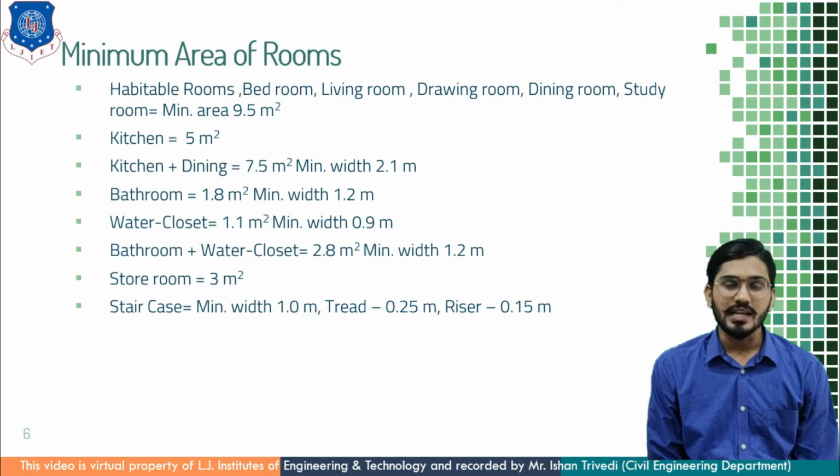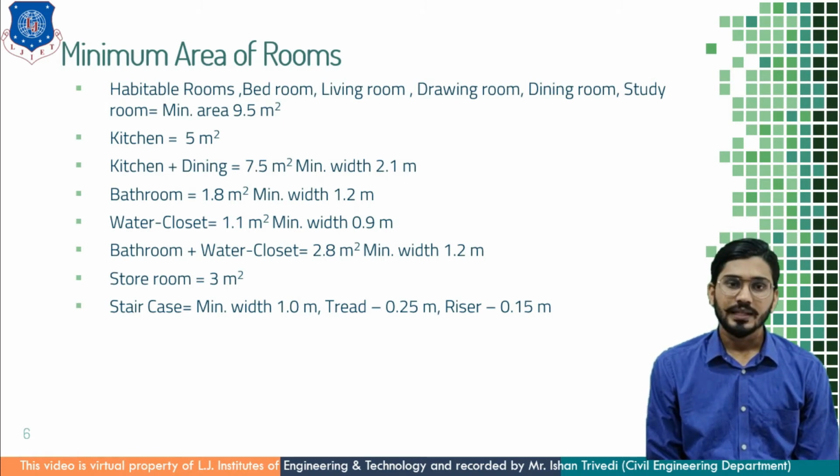These are the bylaws which are applicable to the design of building and the minimum standard dimensions that we have to keep while designing the room. For habitable rooms, bedroom, living room, drawing room, dining room and study room, the minimum area is kept 9.5 meter square. That means the dimensions should be designed in such a way that their multiplication is more than 9.5 meter square. For example, if I take a bedroom of 3 meter by 4 meter, then its multiplication is more than 9.5, which is 12 meter square.